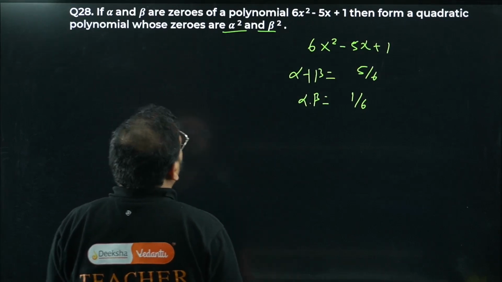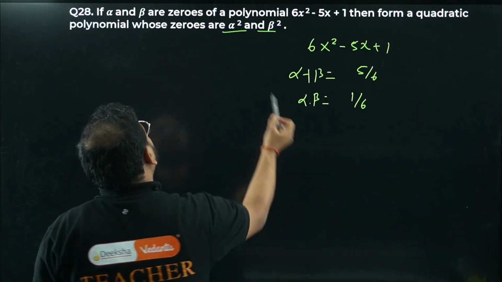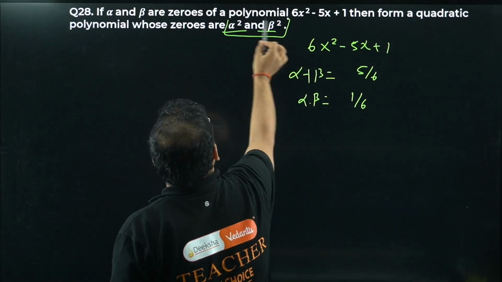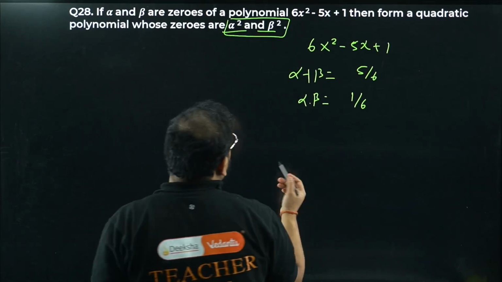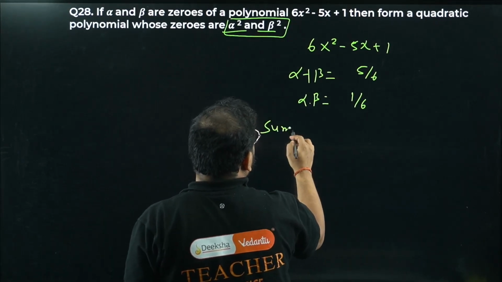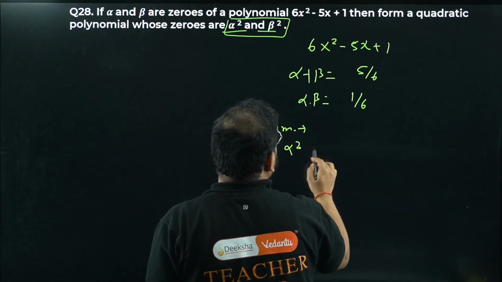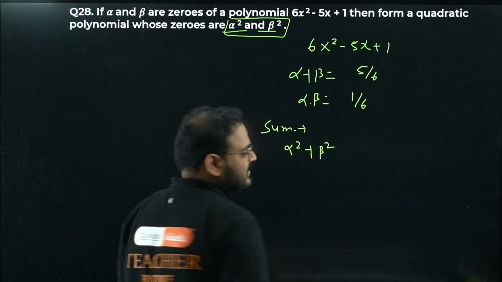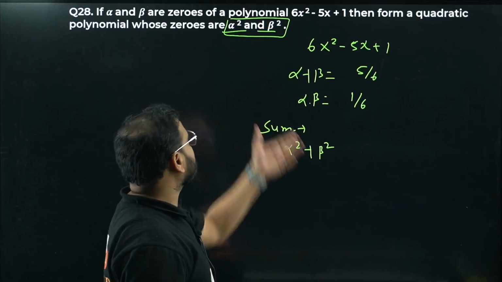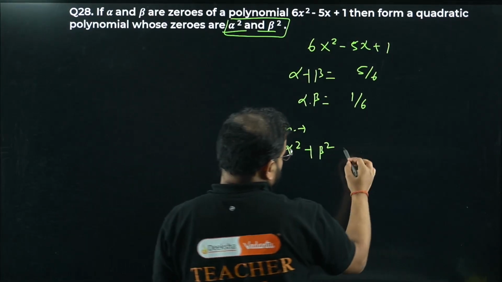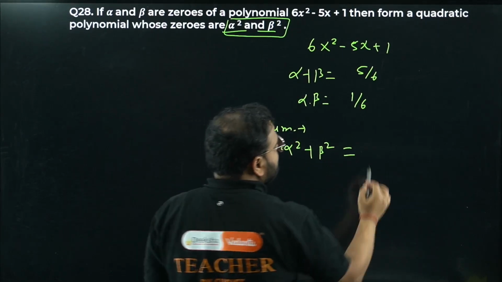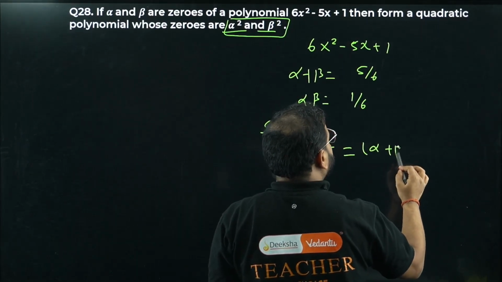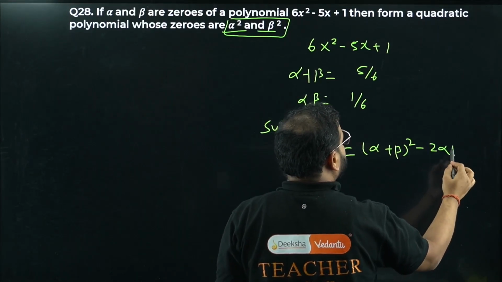Now they're saying there's another polynomial which has these squares as its zeros. The sum will be alpha square plus beta square, the sum of the zeros. There's a formula for this: alpha plus beta the whole square minus 2 alpha beta. Not sure?